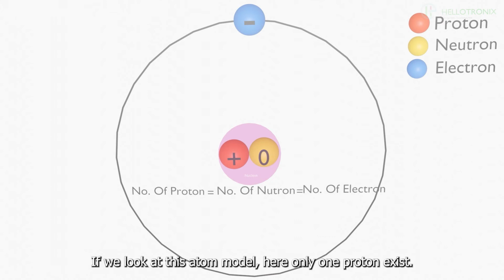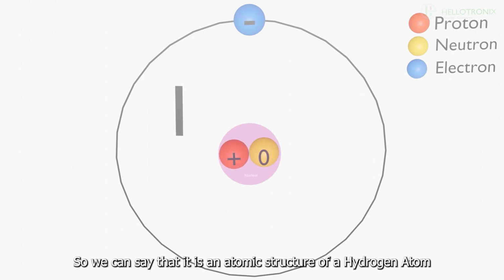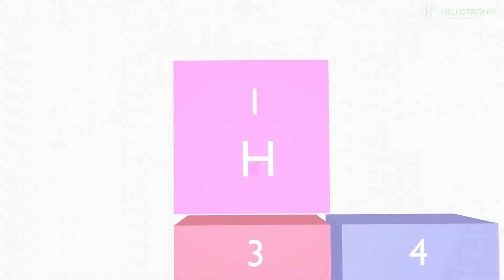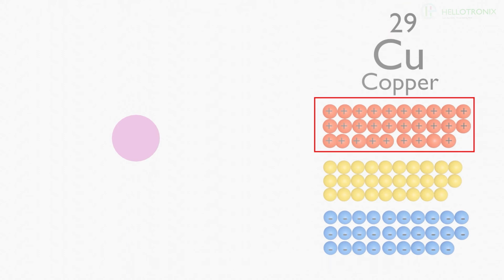If we look at this atom model, here only one proton exists. Hence, its atomic number is 1. So we can easily say that it is the atomic structure of a hydrogen atom. Let us consider another example. Copper. Its atomic number is 29. So, the number of protons and electrons must be 29.